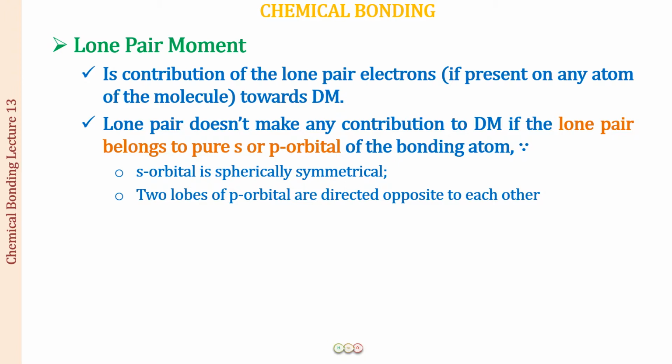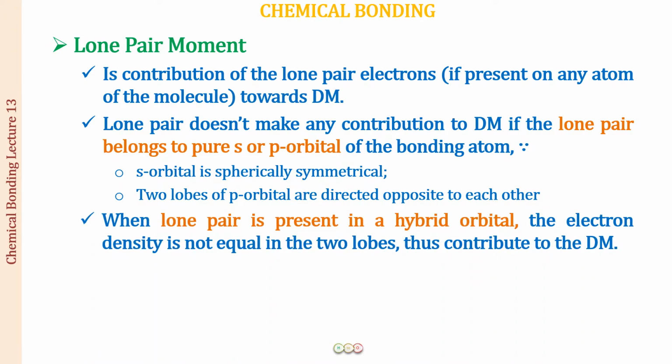But when we consider the lone pair to be present in a hybrid orbital, the electron density is not equal in the two lobes, therefore it is going to contribute to the dipole moment. Well, you will be asking me, what is this hybrid orbital? Do not worry, you will understand this in detail in the coming lectures, but for now you can consider this to be the shape of a hybrid orbital.